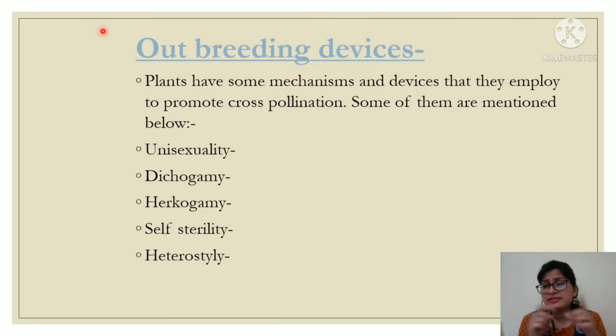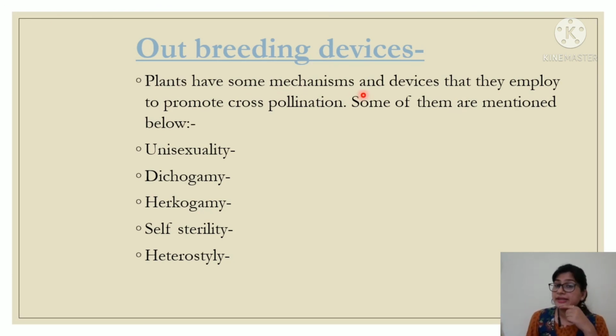Plants do not like self-pollination because the rate of recombination is very low, and a plant always wants to develop its variety, to develop recombination. That's why it always switches to cross-pollination. So there are many outbreeding devices developed by plants to stop self-pollination and switch to cross-pollination.